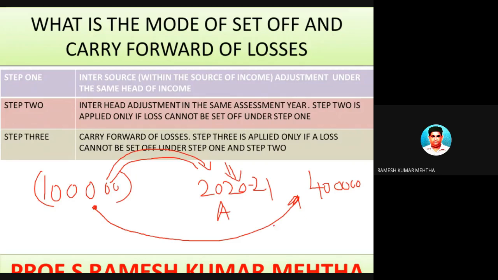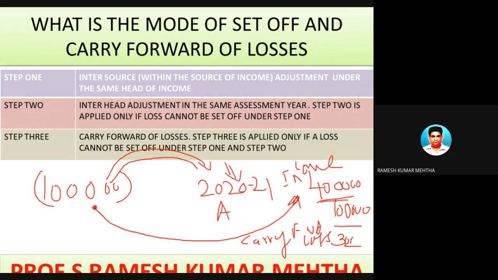So 4 lakhs minus the carry forward loss of 1 lakh rupees can be set off. This is a loss, this is the income. So against this 4 lakh rupees of income, 1 lakh rupees can be set off, which is the loss of the last year carried forward into the next year. So next year the income is only 3 lakh rupees. That is the meaning of carry forward of losses. Hope you have understood it.